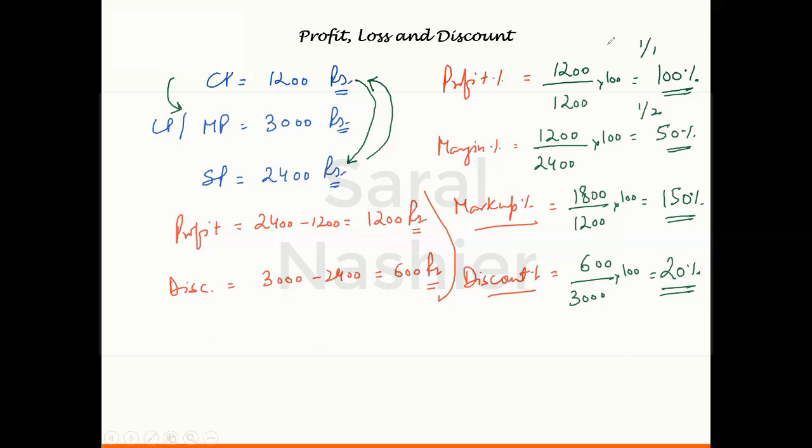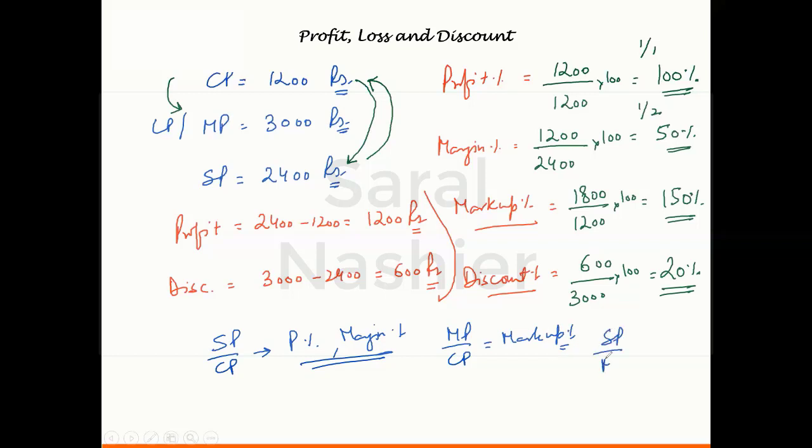So basically I can say that a ratio of SP and CP is important to calculate profit percentage as well as margin percentage. A ratio of MP and CP is important to calculate the markup percentage. And a ratio of SP and MP is important to calculate a discount percentage.